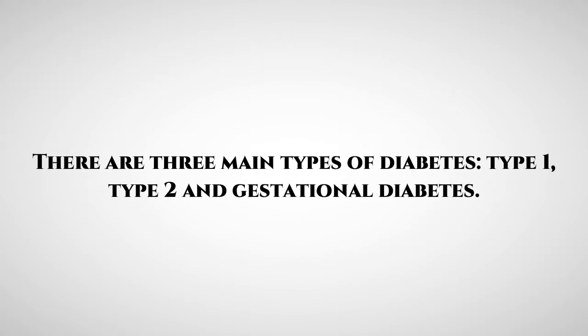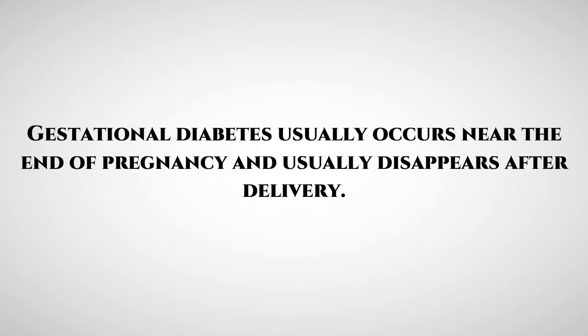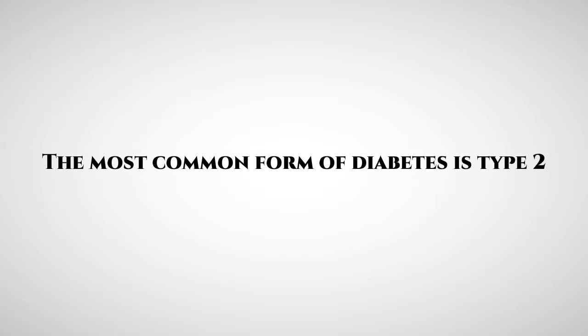There are three main types of diabetes: type 1, type 2 and gestational diabetes. Type 1 is when the pancreas is no longer able to produce insulin and is typical for children, teenagers and younger people. Gestational diabetes usually occurs near the end of pregnancy and usually disappears after delivery. The most common form of diabetes is type 2.